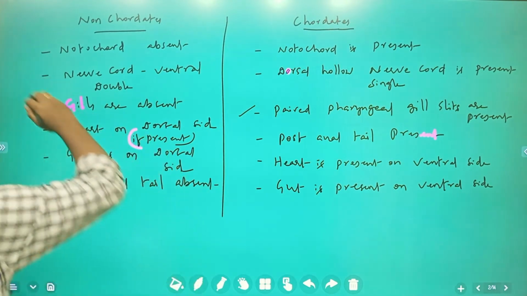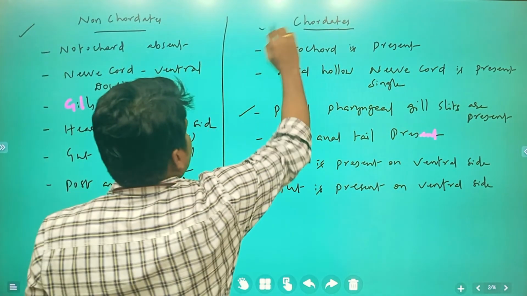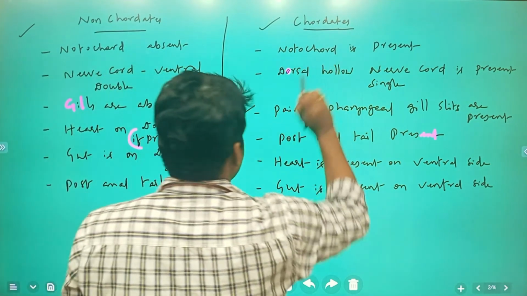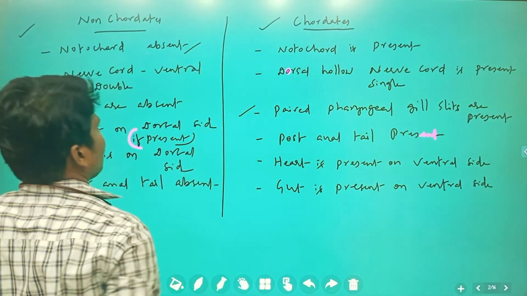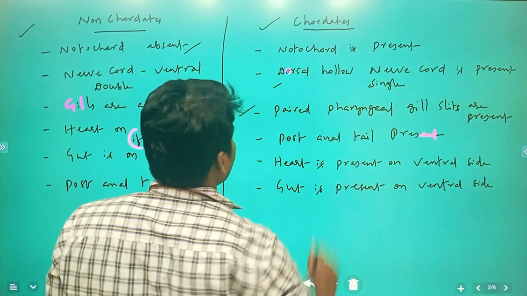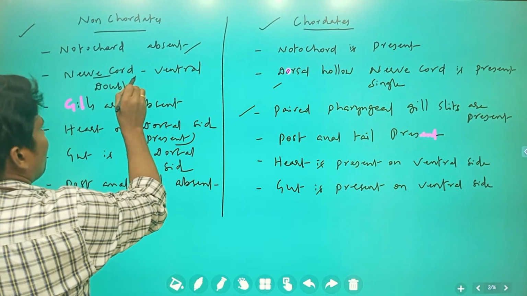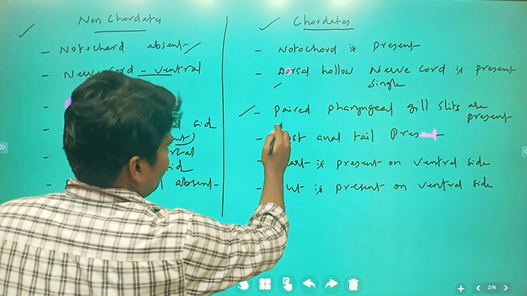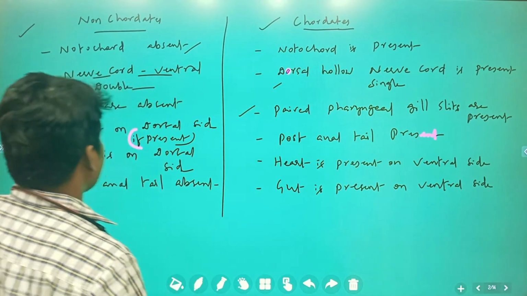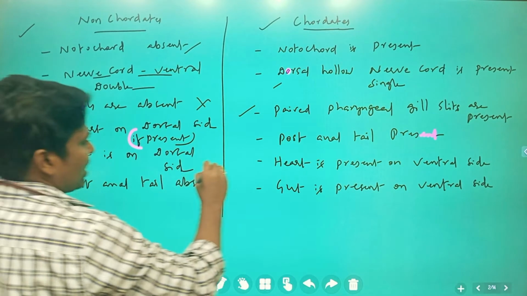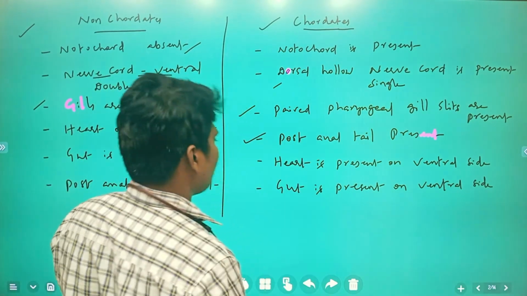So these are the differences between non-chordates and chordates. What are the differences? First, notochord is present; here it is, notochord is absent. And here, the dorsal hollow nerve cord is present, and it is single. And here it is the ventral nerve cord, which is going to be double. Next, paired pharyngeal gill slits are present; here they are absent. Next, the post anal tail is present for balancing.